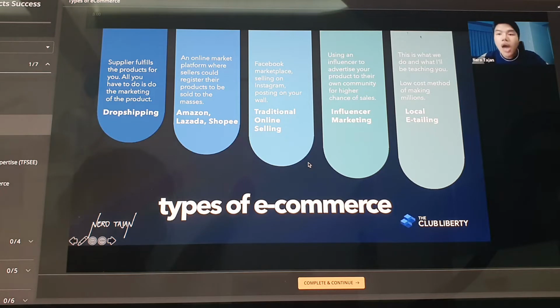And what's the reason for that? Kasi most of the sellers here are competing on price. And the reason why I will not teach you this is I don't want you to compete on price. When you compete on price, you win the game if you make ads on Shopee. But the best way for you to make profits easy is to leverage your marketing skills through local e-tailing. I will show you this later. When you compete on price, you don't have the branding advantage. You don't compete on price. You compete on value always.